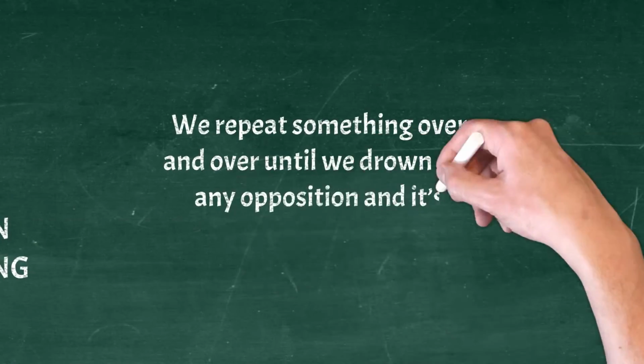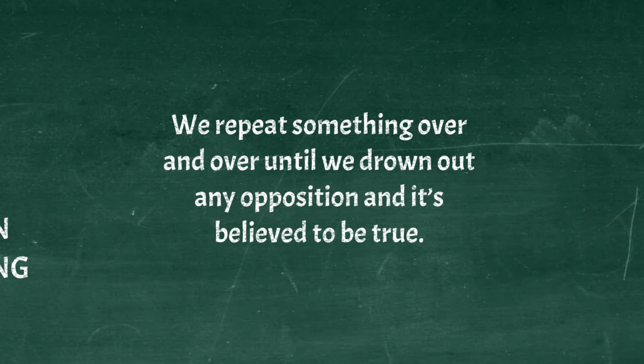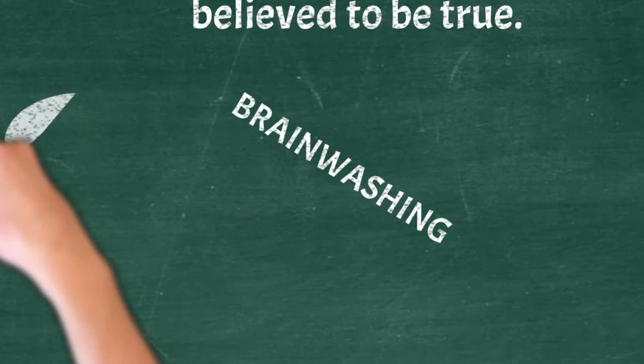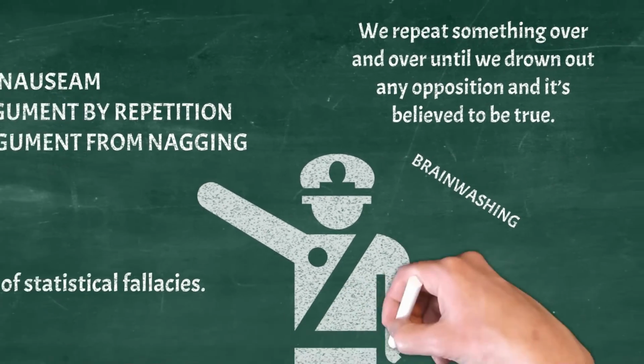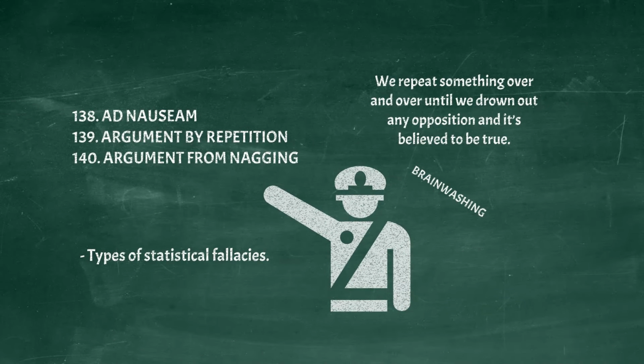We repeat something over and over until we drown out any opposition and it's believed to be true. A form of brainwashing. The following explanation is said to have been given by Nazi propaganda minister Joseph Goebbels. Repeat a lie often enough and it becomes the truth.